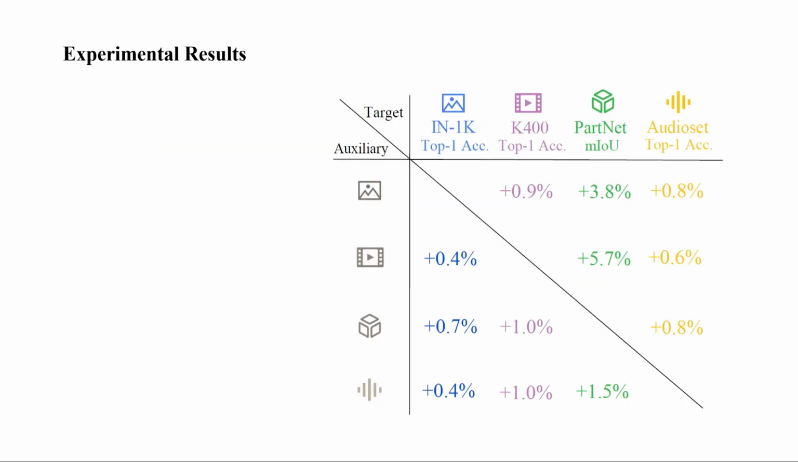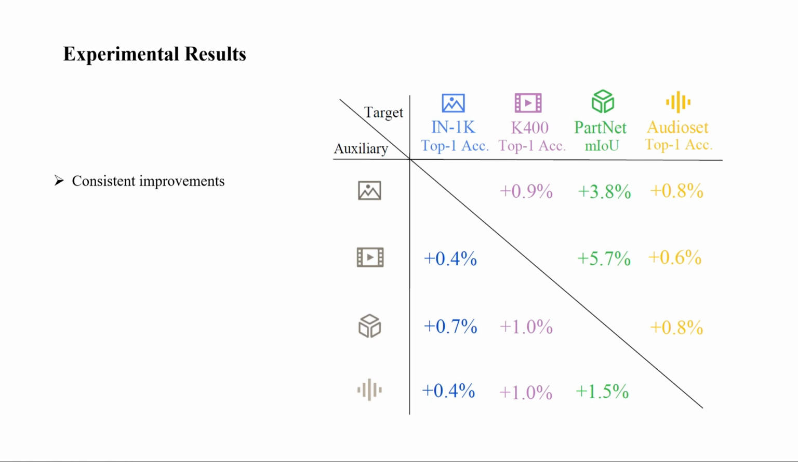Let's take a look at the empirical evaluation of our multimodal pathway's effectiveness. The results are compelling. Across different datasets representing diverse modalities, we see consistent improvements. For ImageNet-1K, we observe a 0.4% to 0.9% increase in top 1 accuracy. The Kinetics 400, K400, dataset shows even more pronounced gains with up to a 5.7% improvement in top 1 accuracy. Moving to 3D data, PartNet shows a remarkable 3.8% to 5.7% boost in mean intersection over union, mIoU, a significant metric in 3D object segmentation.